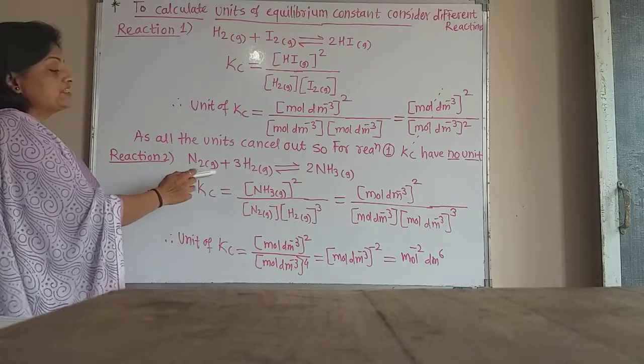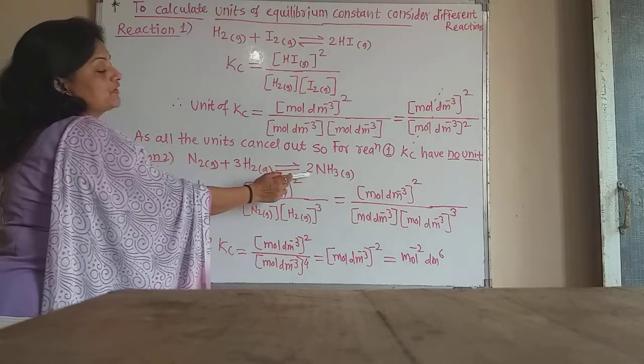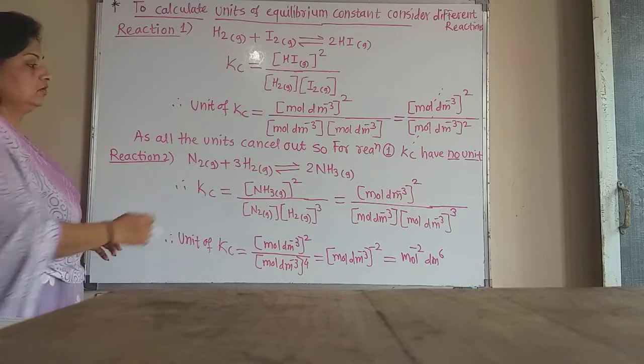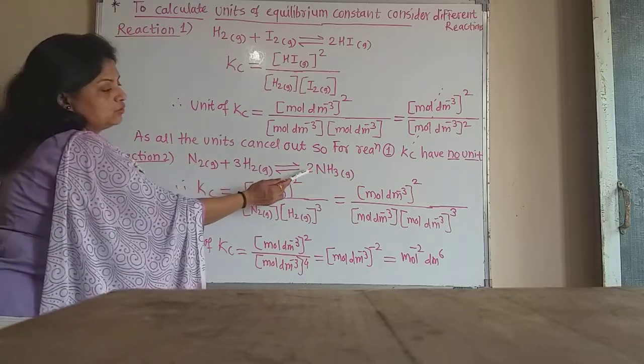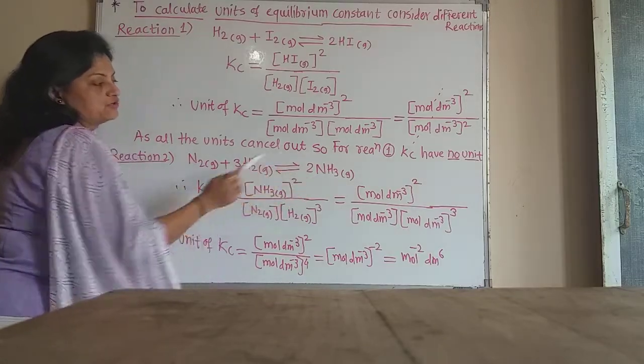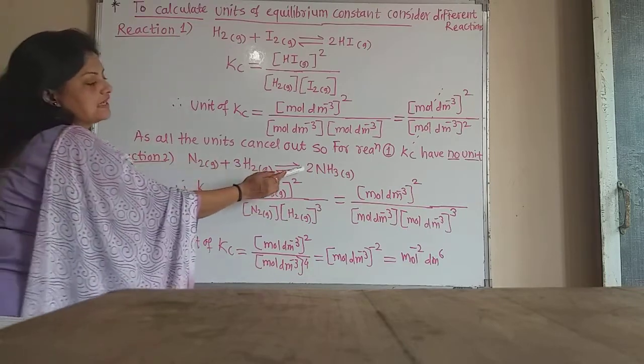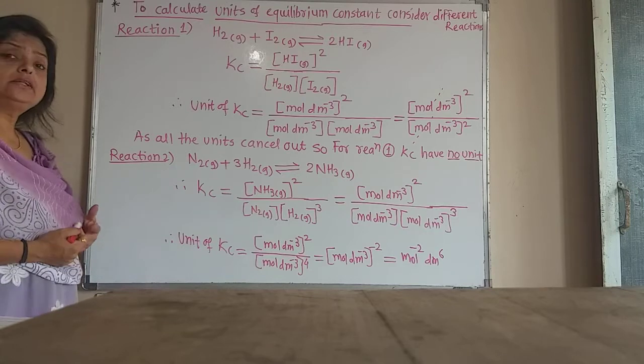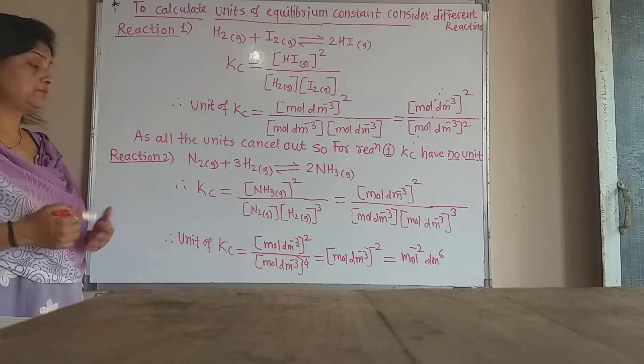So N2 gas plus 3 H2 gas gives 2 NH3 gas. Now this gets balanced here. 3 multiplied by 2 is 6, 2 multiplied by 3 is 6. Hydrogens are 6 and nitrogens are 2 atoms. Now we know that the concentration is given in moles per decimeter cube.